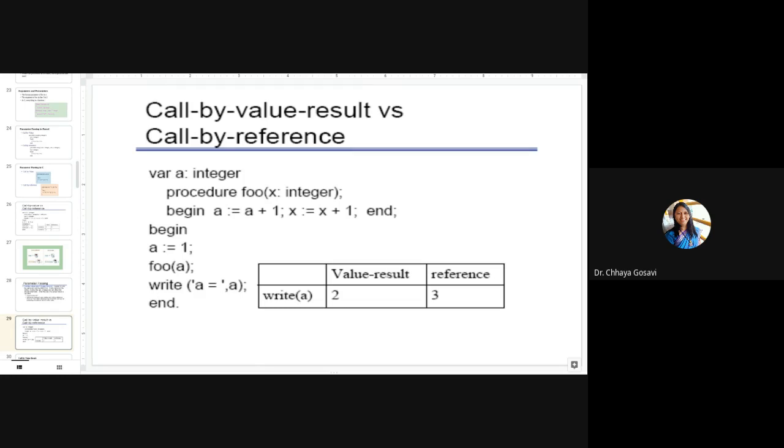See, if you are using a different variable name instead of A, if you are using Y or again X, it will not reflect. The value of X will only be 1 if you just say X is equal to X plus 1. It will not change. But if you are using the same variable name as that of the main function, then only it will reflect. Otherwise, it will act as call by value.